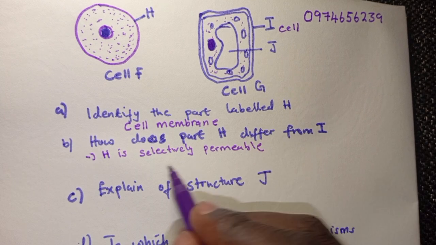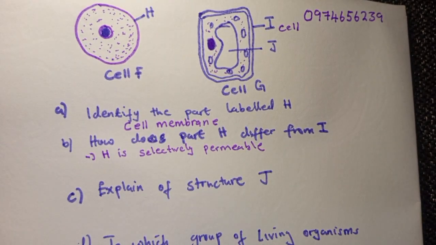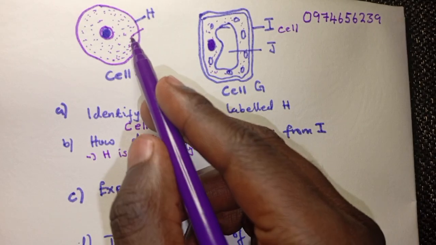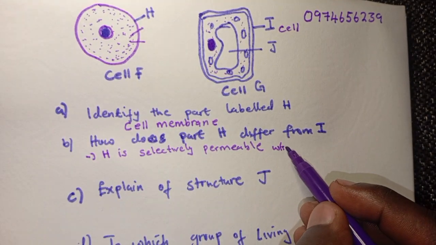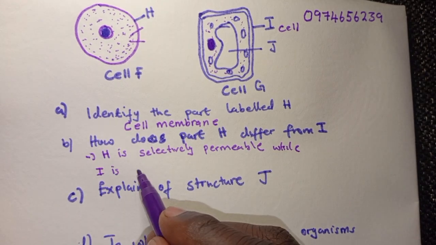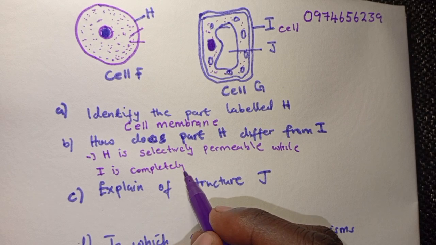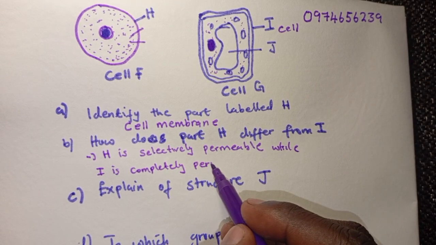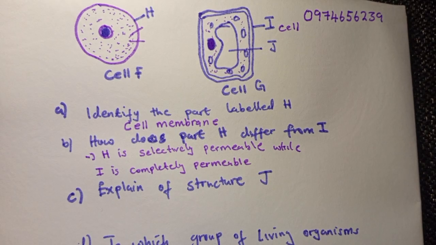H is selective, meaning it selects what should enter in or leave. Well, I is completely permeable. It permits anything to enter.